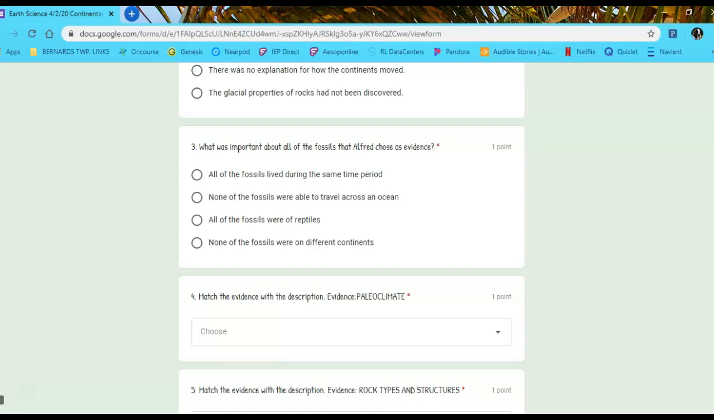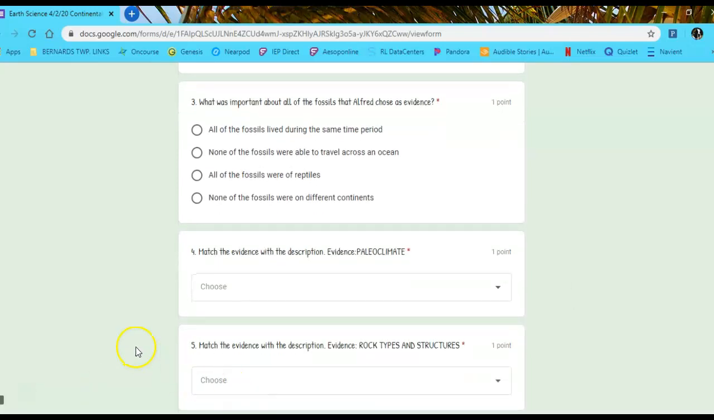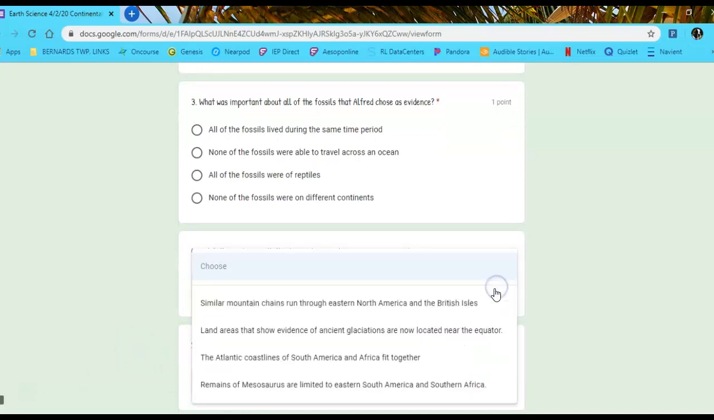For number 4, it says match the evidence with the description. Evidence, paleoclimate. Is it A. Similar mountain chains run through eastern North America and the British Isles? B. Land areas that show evidence of ancient glaciations are now located near the equator. C. The Atlantic coastlines of South America and Africa fit together. Or D. Remains of the Mesosaurus are limited to eastern South America and southern Africa.